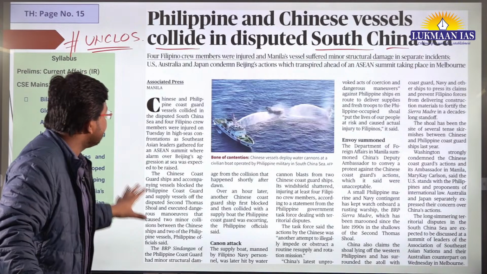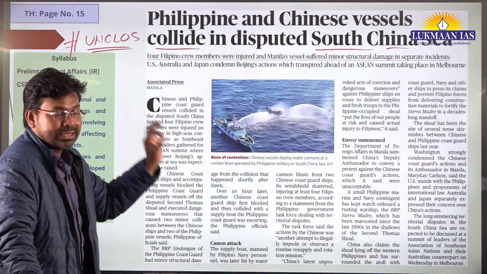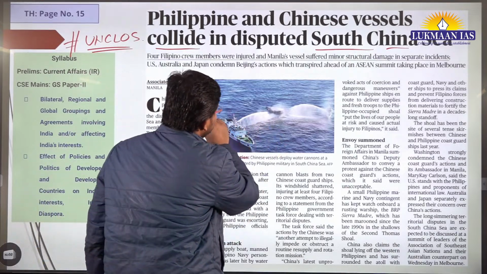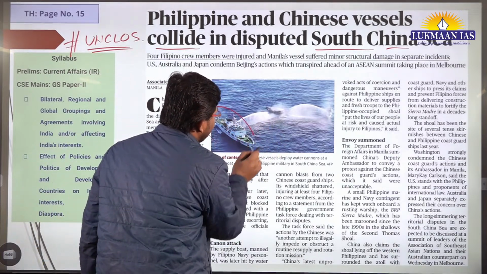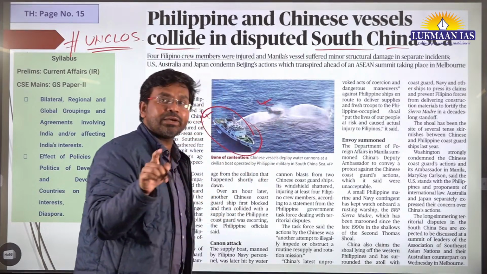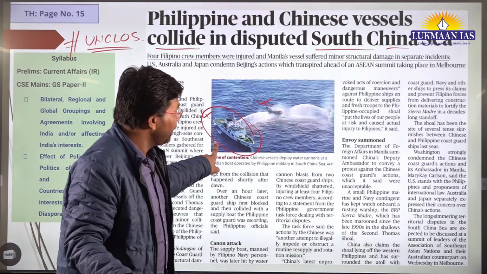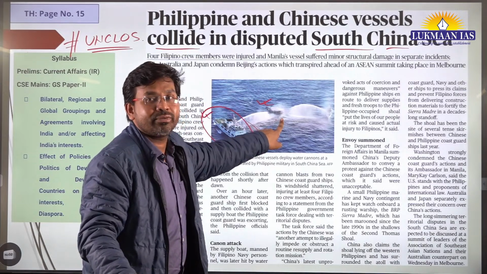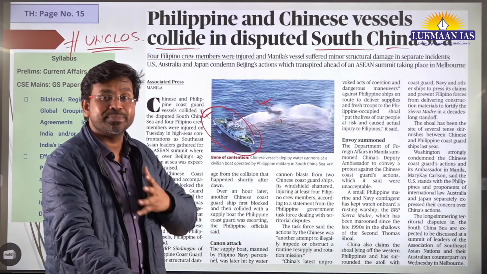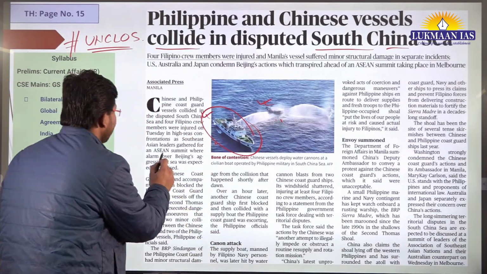So basically in this article they have talked about how this dispute has arisen, and we can see over here two ships. One of the ships is firing water cannon on the other ship. The ship that is firing water cannon belongs to China, and the ship on which water cannons are being fired belongs to the Philippines. This issue has been raised in the ASEAN summit.